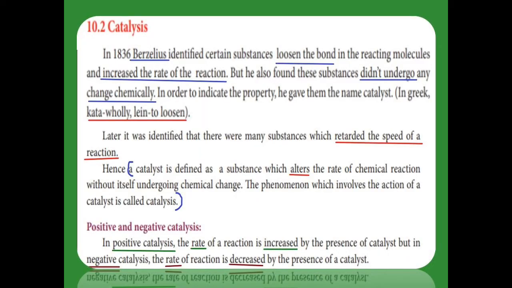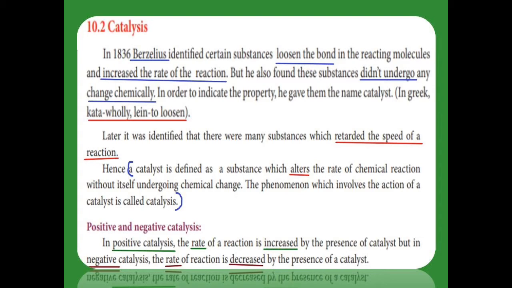In 1836, Berzelius found some substances that loosen the bond of the reactant molecule and increase the rate of the reaction, and they never undergo any chemical changes during the reaction. To indicate that separate property of those substances, he gave the name catalyst. What is the meaning of catalyst? In Greek, kata means whole and lyein means to loosen. So he gave the name catalyst for the substance.